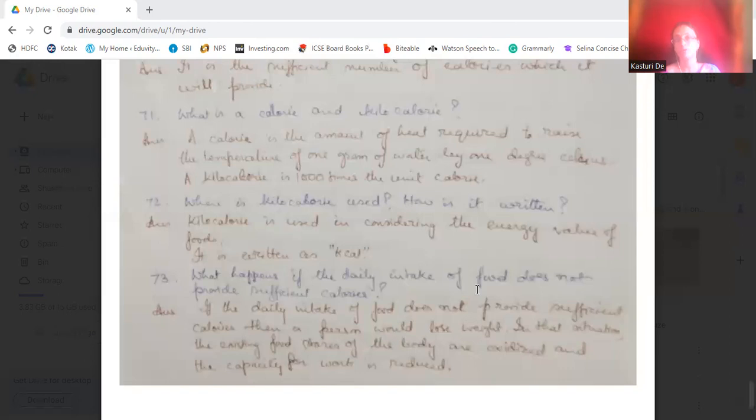Okay. So this much is the question answers of this chapter, these two chapters, that is nutrition and the previous chapter, economic importance of bacteria and fungi. So we end here and the next video will be on digestive system.